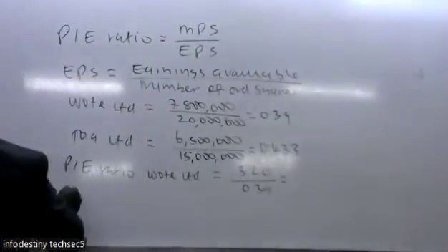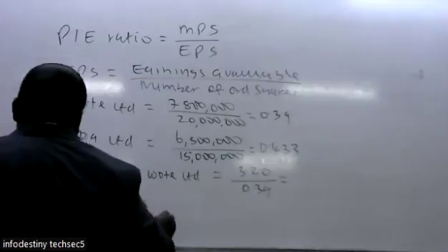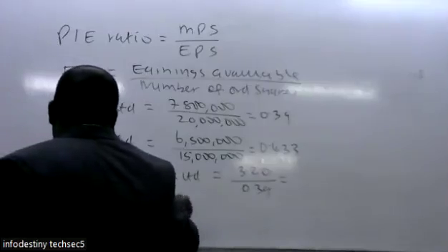We also calculate the price earning ratio for TOA Limited.